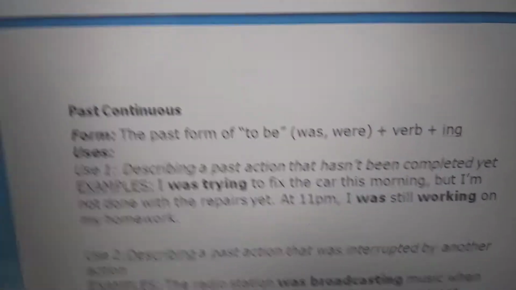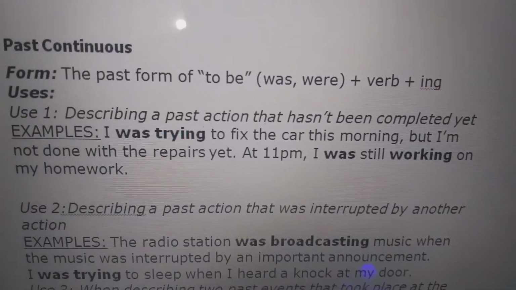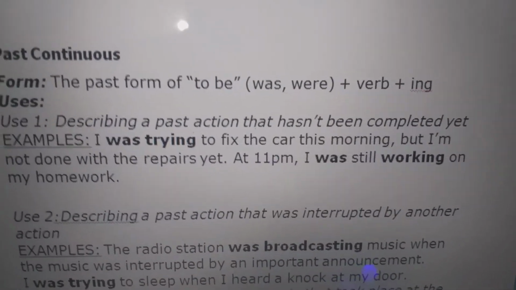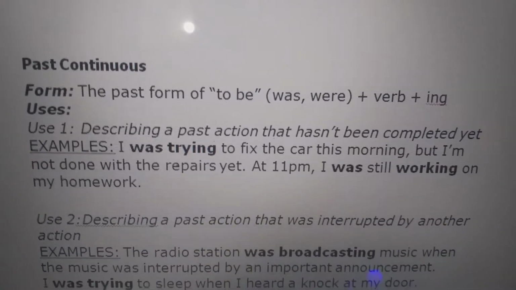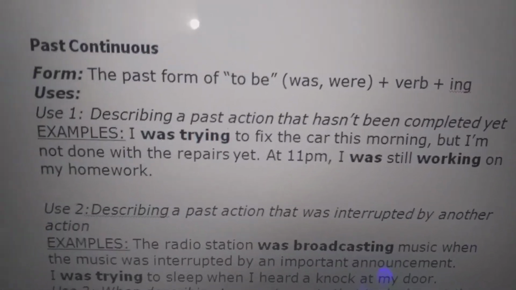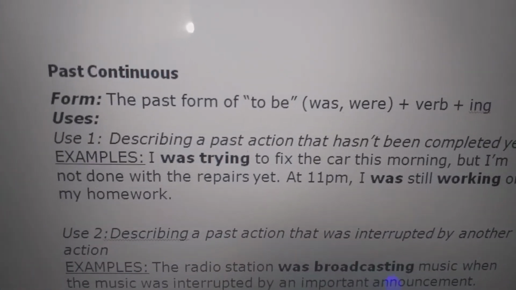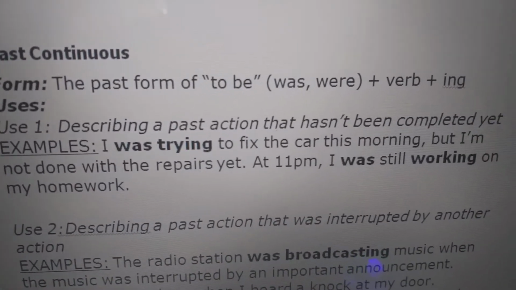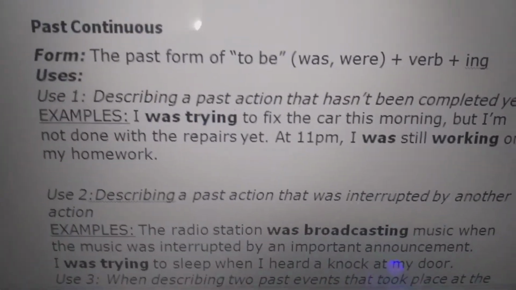So I was trying. I was still working on my homework. So was has been added and work is a verb plus ing we have added to it. So that becomes a past continuous with was or were. If was is with one person, where it is singular. If it would have been many people, then they were still working. So were will be used for plural and was is used with singular and ing with both.